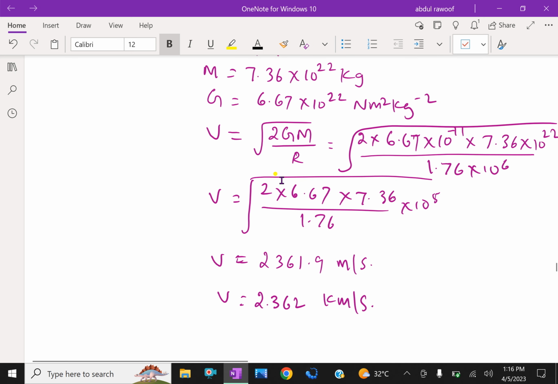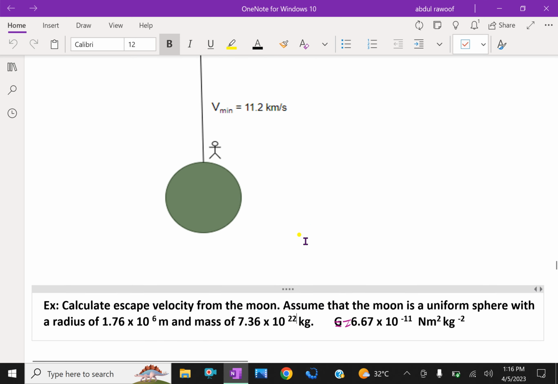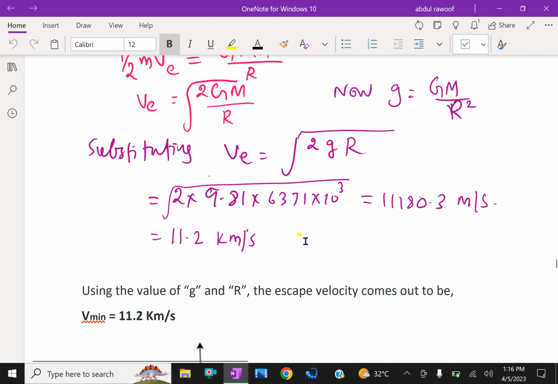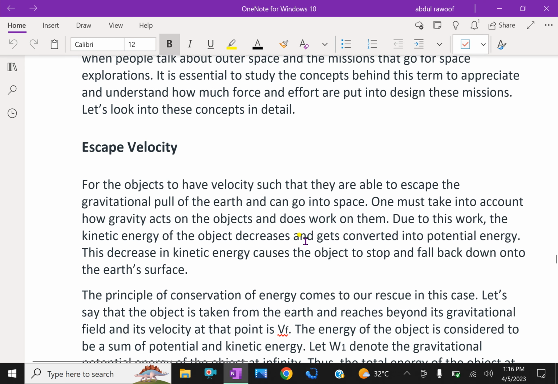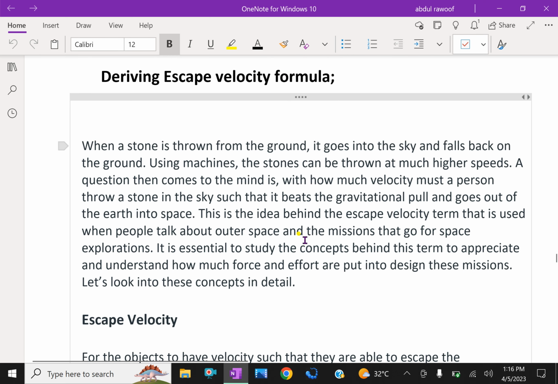Now by using the calculator, we get v equals 2361 meter per second, converted to kilometer per second is 2.362 kilometer per second. So far we have done the derivation of escape velocity, the explanation of that escape velocity, and the problems regarding escape velocity.